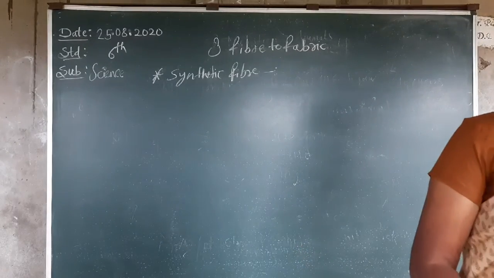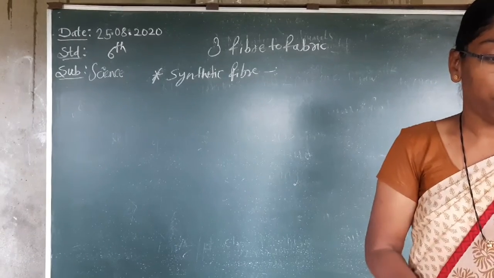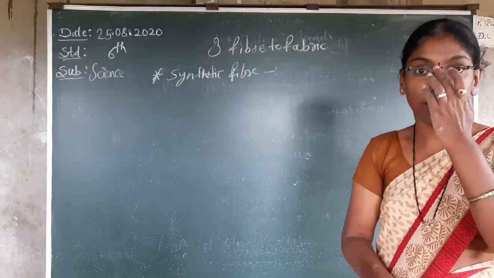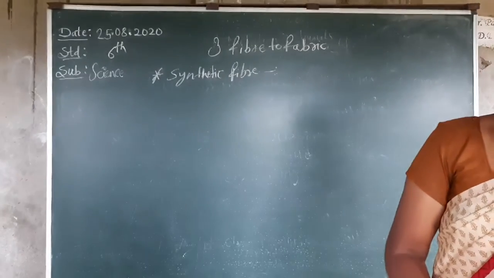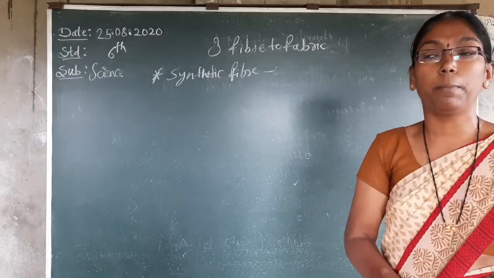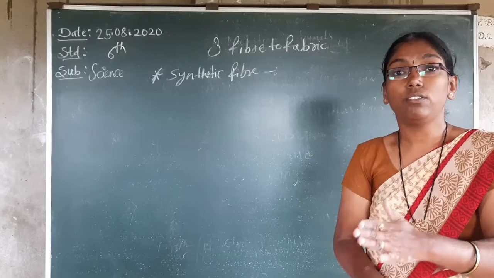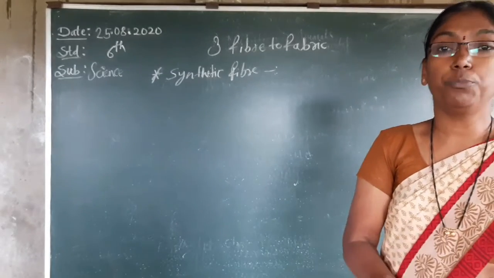In the last period we saw plant fiber and animal fiber. Plant fiber, cotton will be there, and in animal fiber we see wool and silk. After that we now see synthetic fiber. What is the use of this synthetic fiber? You know, cotton will be used, silk will be used from the animal. Which animal? A cocoon. Silkworms will be there.